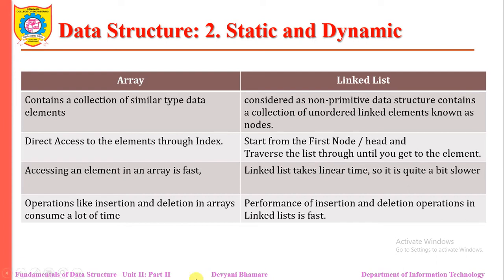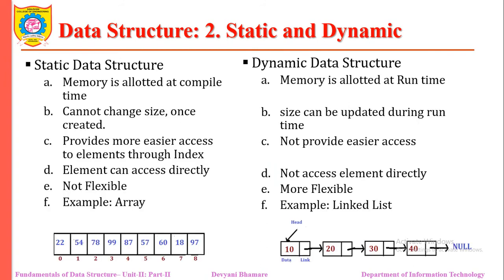In an array, operations like insertion and deletion are time consuming, but in a linked list these are fast. If you want to insert an element, for example, after 99 I want 100, then we need to create space at the fourth location, so we need to shift all these elements to the right. If you want to delete this 99, you cannot leave the third location empty, so you need to shift the elements from the fourth to the eighth position to the left. That's why insertion and deletion in an array is somewhat time consuming.